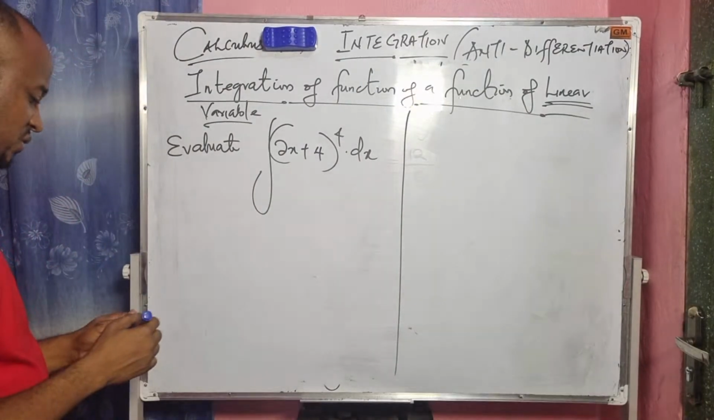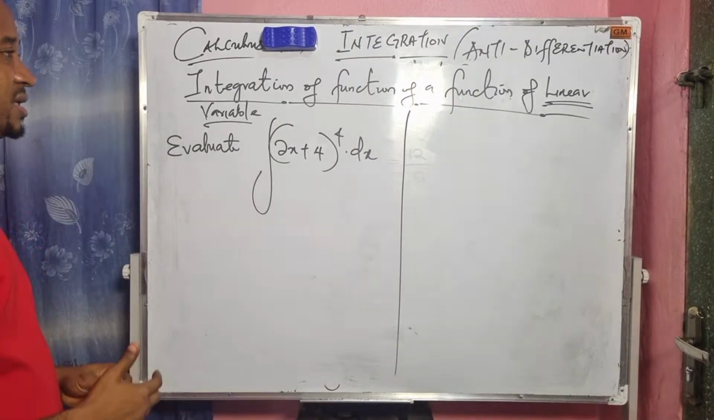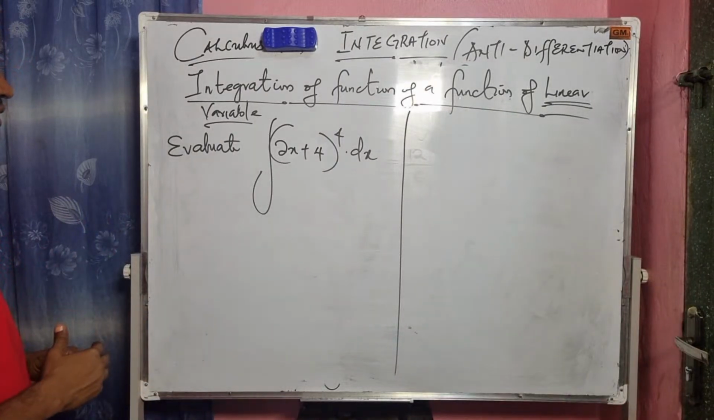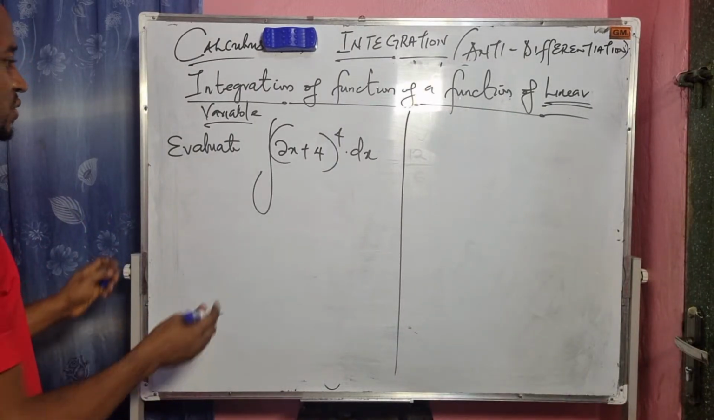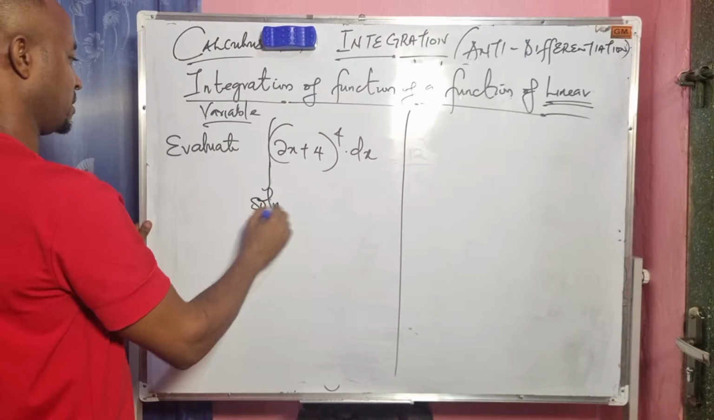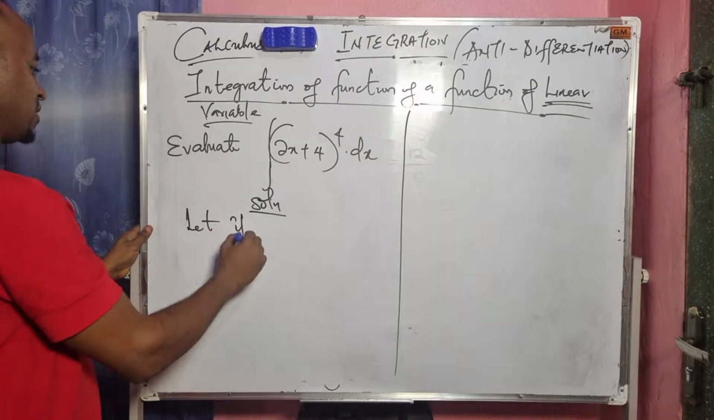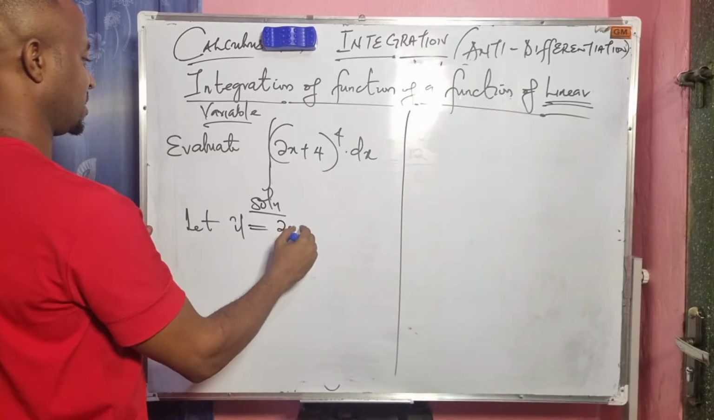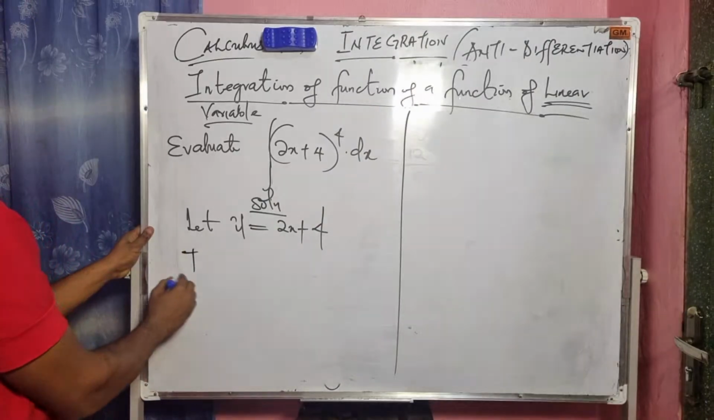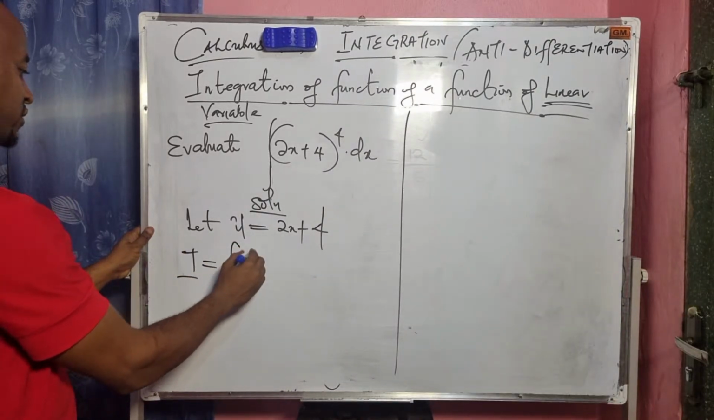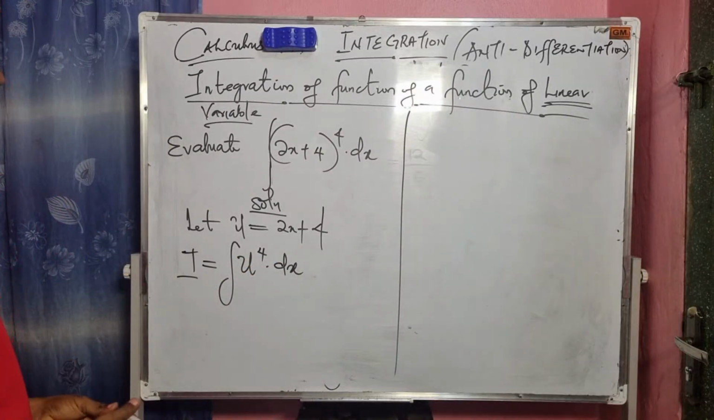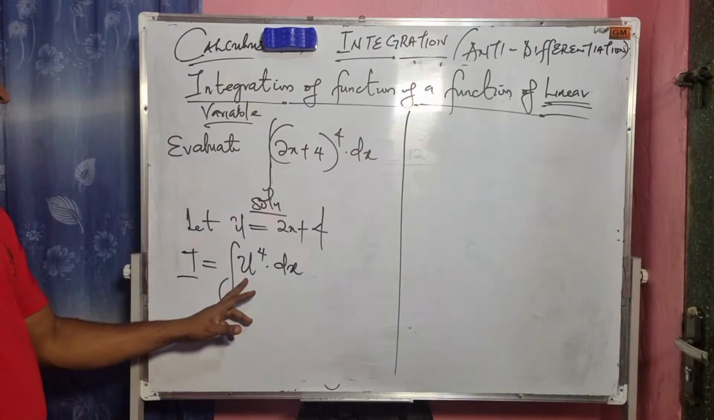So what do we do here? We have to use the u method. It's just similar to the other rule we just discussed. We say let u equal the inner function, which is 2x plus 4. If u equals 2x plus 4, that means my I equals the integral of u to the power of 4 dx.